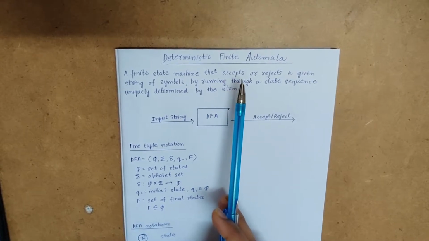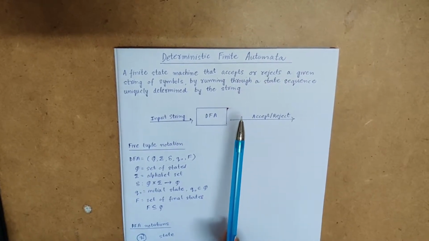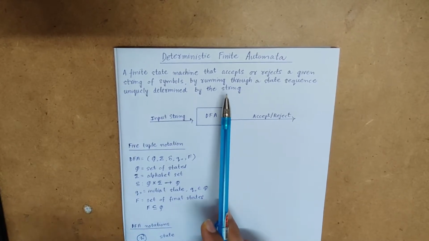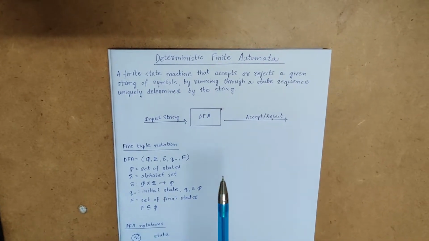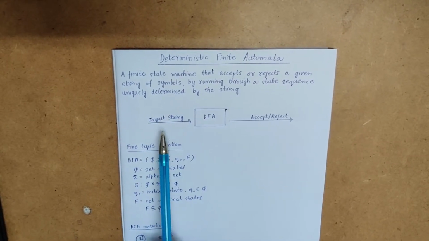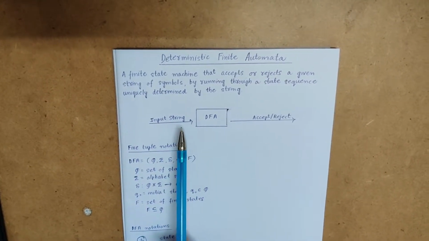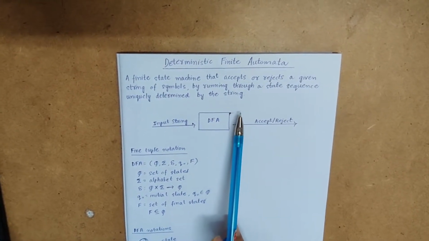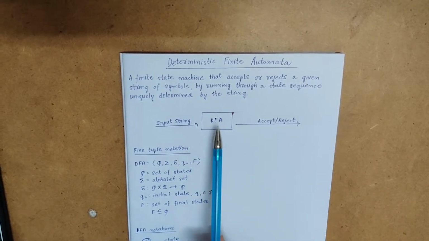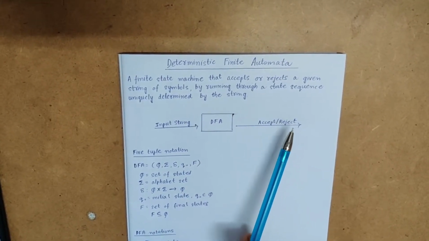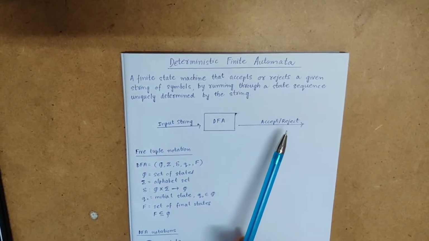And for what purpose will that machine be used? This machine is also referred to as an automata. So we'll be providing an input string, giving this string as an input to whatever DFA we would have constructed, and that DFA will either accept or reject the string. So how will it accept or reject the string?